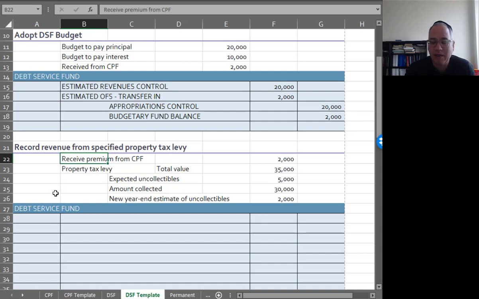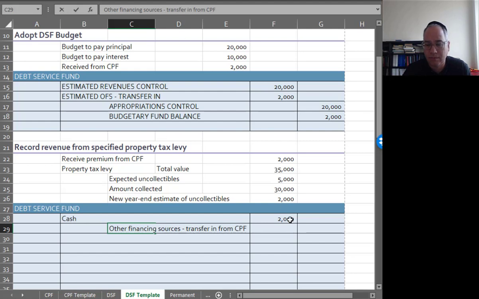We receive the premium of $2,000. Then we're going to have this property tax levy. We're going to have some uncollectibles. And this is really the same as the general fund. So let's first take this $2,000. I'm going to debit cash for $2,000, and I'm going to credit other financing, transfer in from the capital project fund, $2,000. And then I'm going to book this property tax levy just like I would in a general fund.